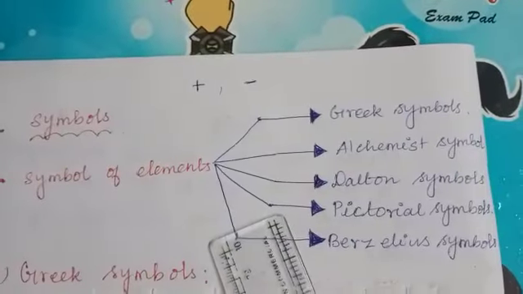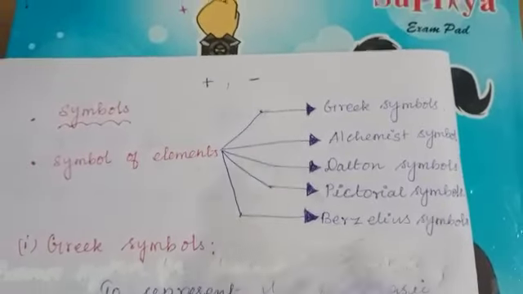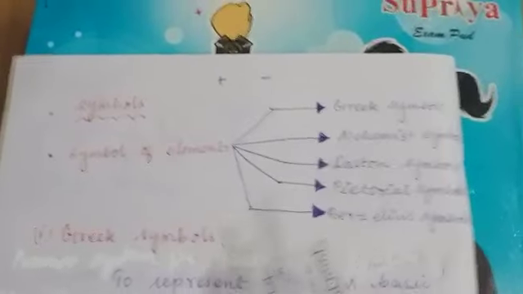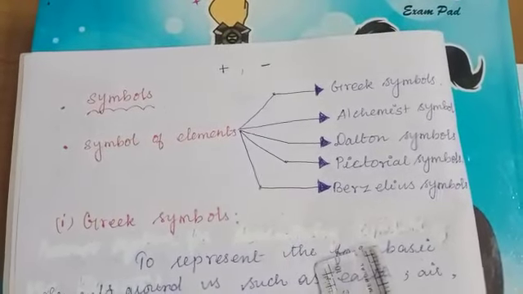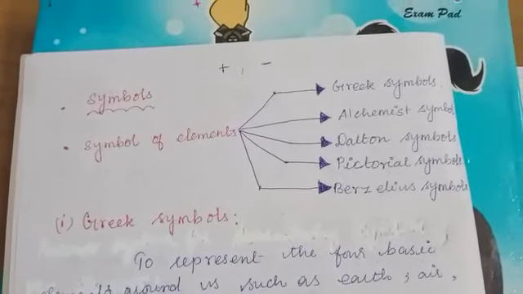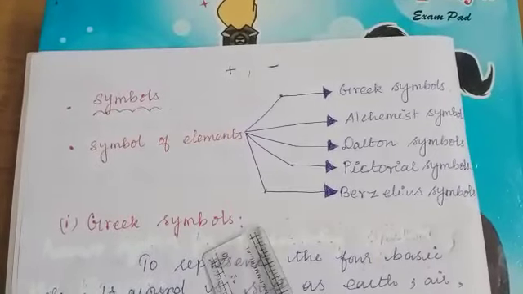The minus symbol denotes subtraction, isn't it? In the same way, in chemistry, each element is denoted by a symbol. So, in this lesson, we are going to see about some types of symbols of elements.